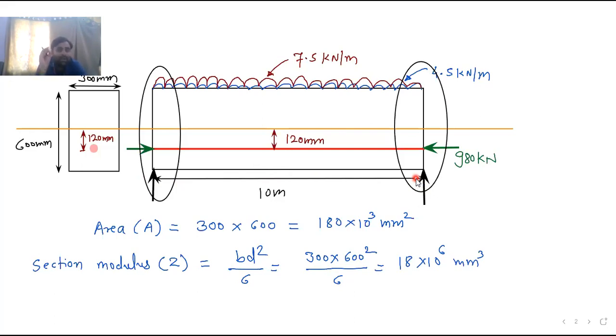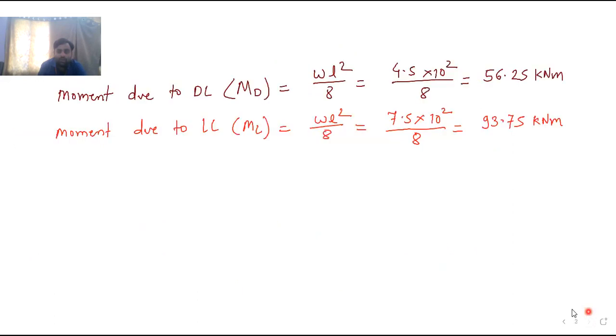So my point is that you should be clear with this thing, that at the end section, the bending moment is 0. At the end section, bending moment is 0. So here I will also give you a note. You write down this note. This is very important. This is for your understanding. I am telling you the note, you can take it down. Very important. So the note is that at end section,